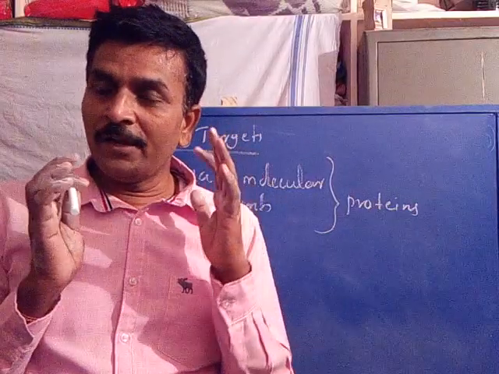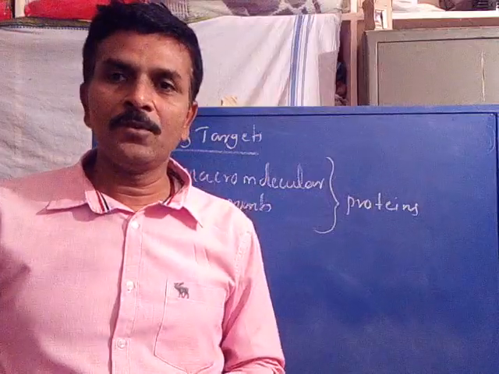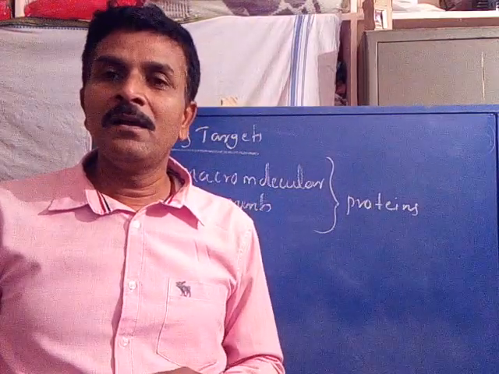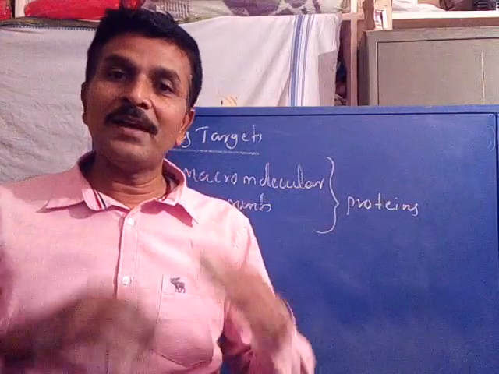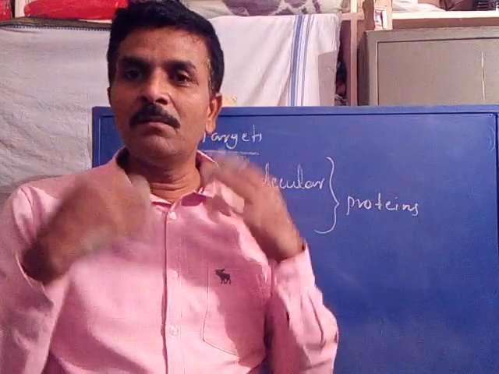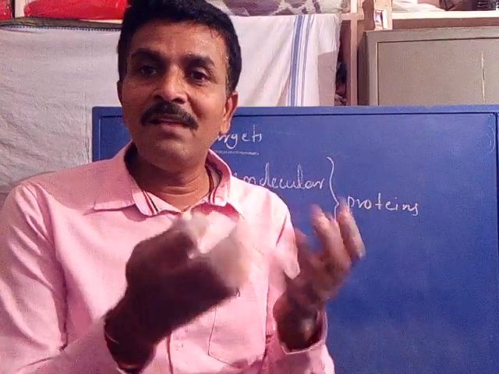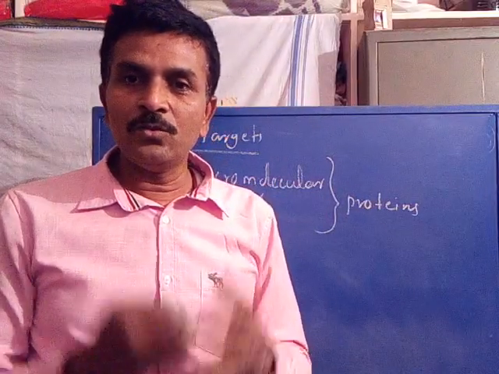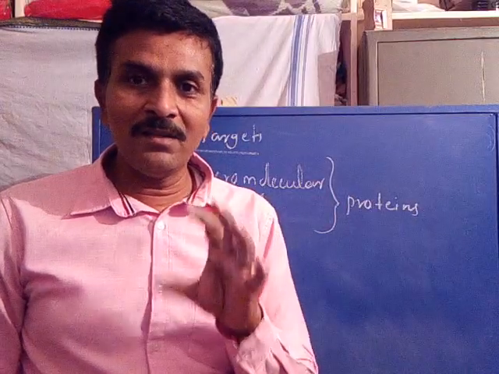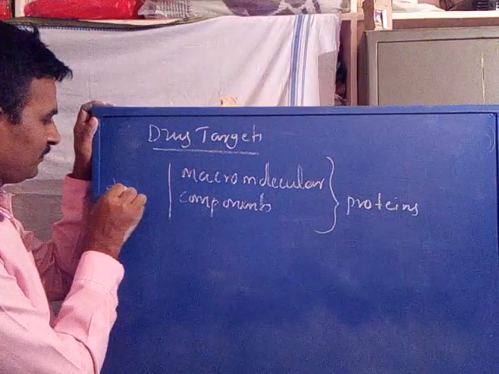A macromolecular component to which a drug binds. Why should it bind? To show its action. So whatever the macromolecular component to which our drug binds and exhibits its action on cell function, those macromolecular components are called drug targets. These are the drug targets.